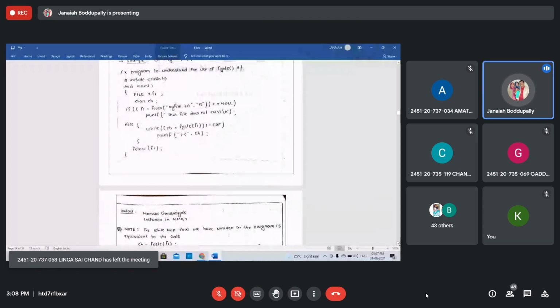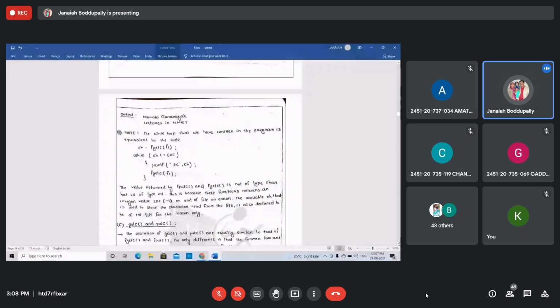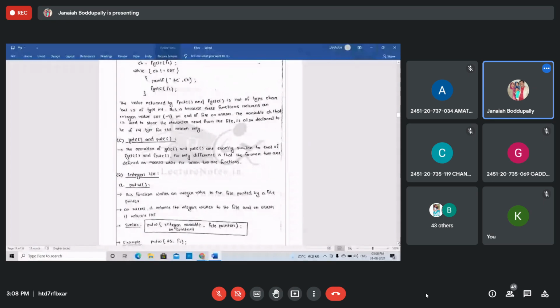The while loop that we have written in the program is equivalent to code like this. getc and putc are also there. I already discussed getc and putc. The operations getc and putc are exactly similar to fgetc and fputc. Same like that. Only difference is that,